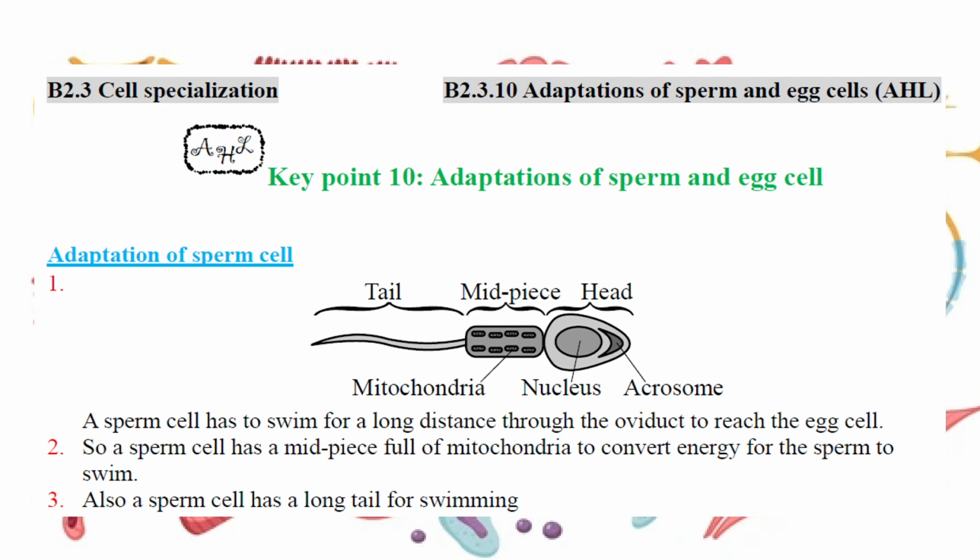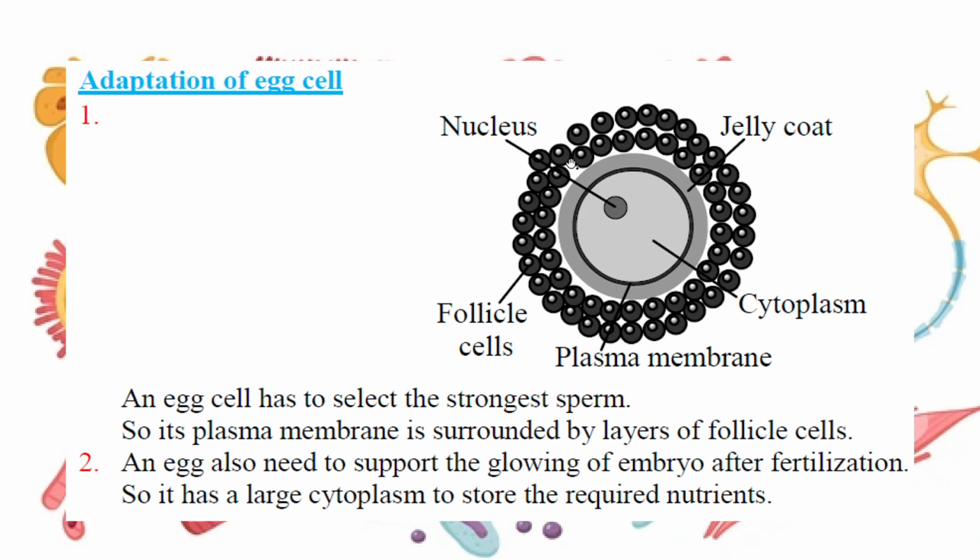And the other kind of adaptation is for reproduction. The sperm and the egg cell are completely different. For the sperm cell, what does it need to do? It needs to swim a long distance through the oviduct to the egg cell, right? So a sperm cell has a mid-piece full of mitochondria. It converts energy for the sperm to swim. Also, the sperm cell has a long tail for swimming. And it's small.